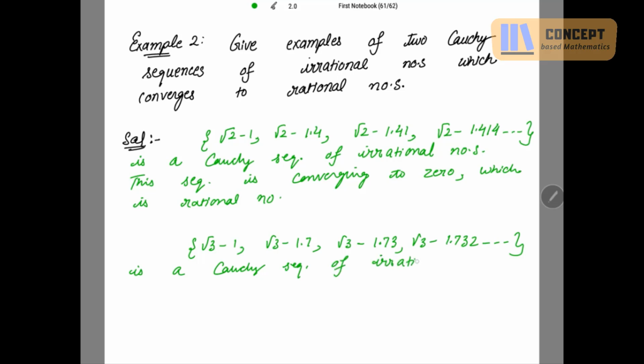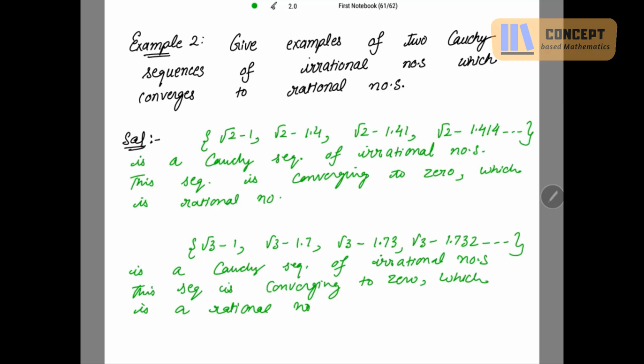We can make a sequence of our choice. This sequence is also converging to 0, and 0 is a rational number. So we have found a sequence of irrational numbers which is converging to a rational number, right?